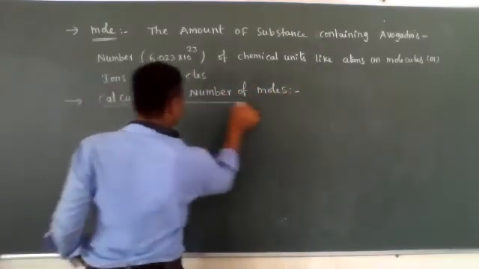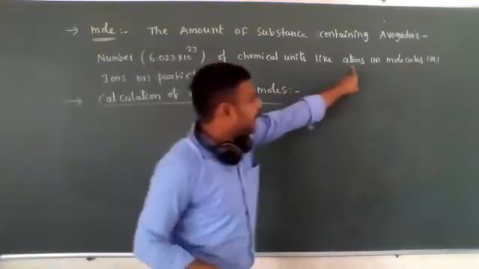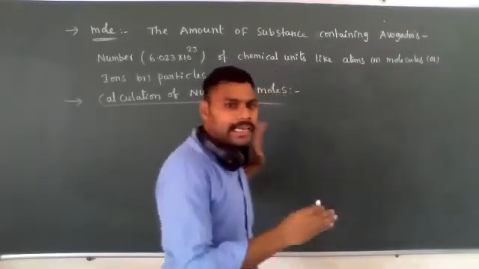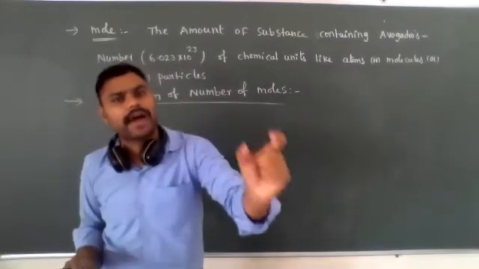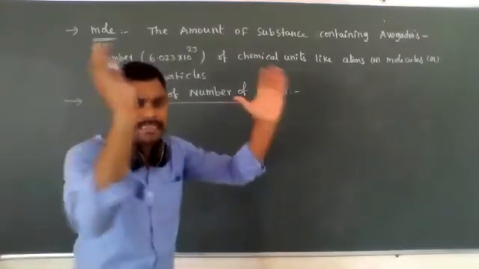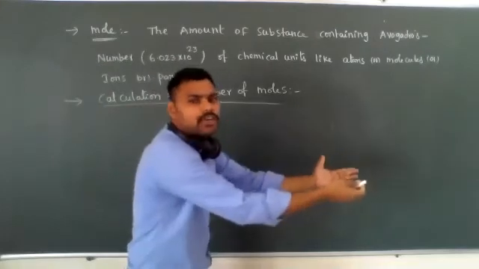Calculation of number of moles. For example, I already said atoms or molecules or ions or particles. So here is the calculation of number of moles. Three types of formulas will come: in terms of atoms, in terms of molecules, and in terms of volumes. If, for example, they give x grams or x liters of volume, how do we convert that volume into moles?